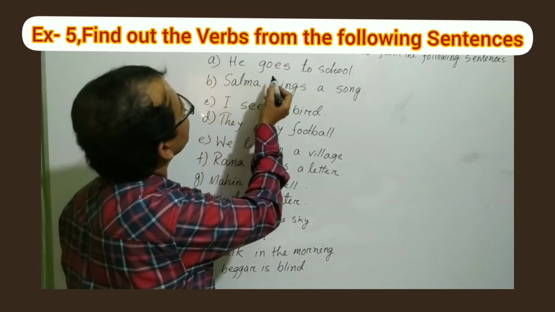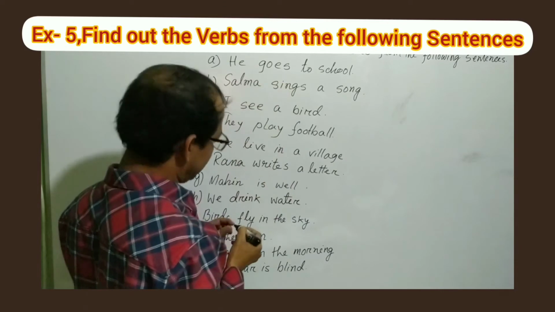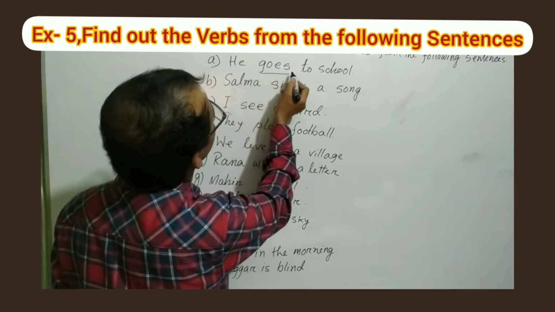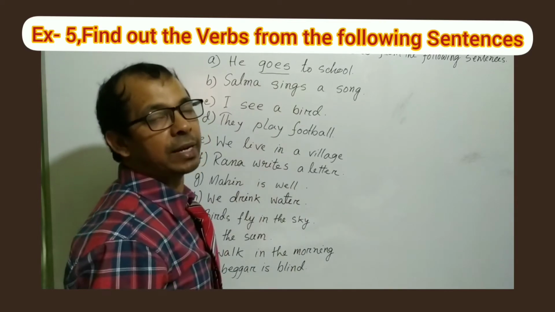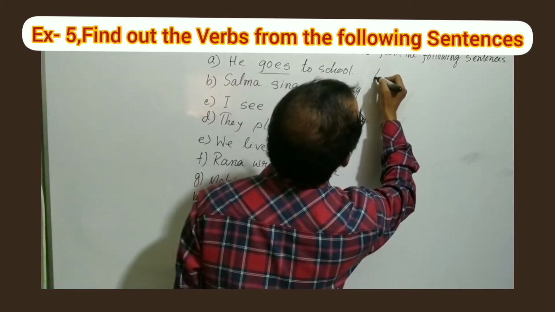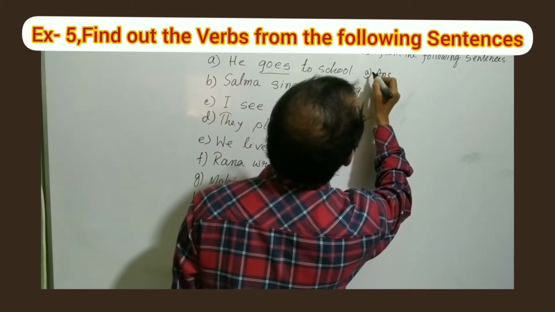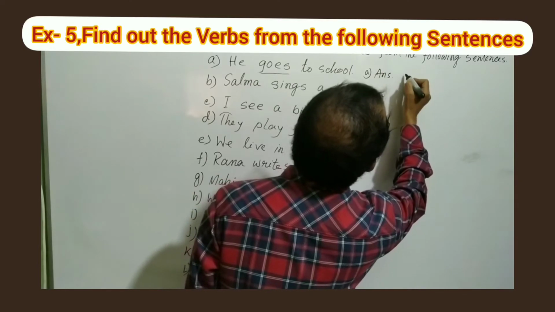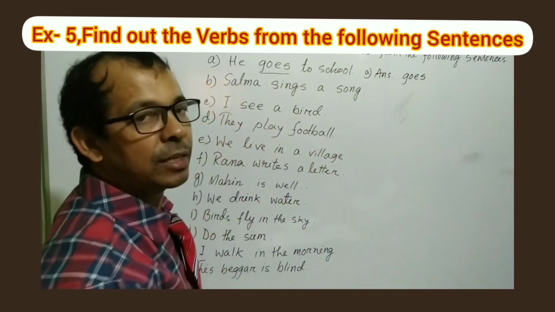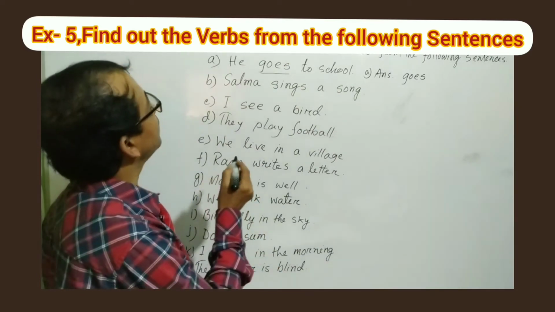First one, which one is the verb? Yes, my dear student, here goes is the verb. So whenever you write the answer in the answer script, you will write A, then goes. Okay, so now we'll give the underline only.